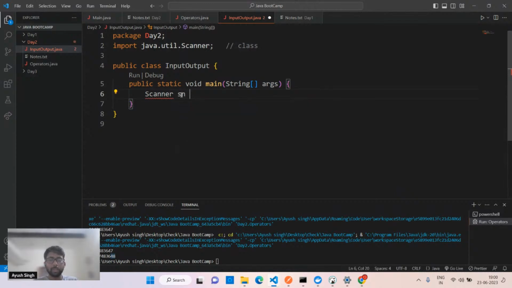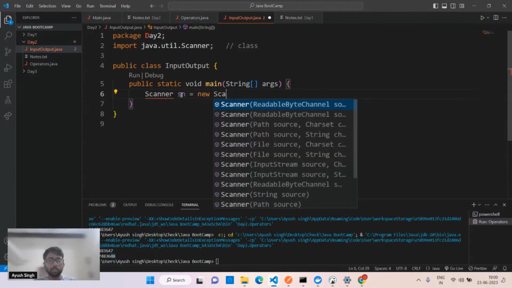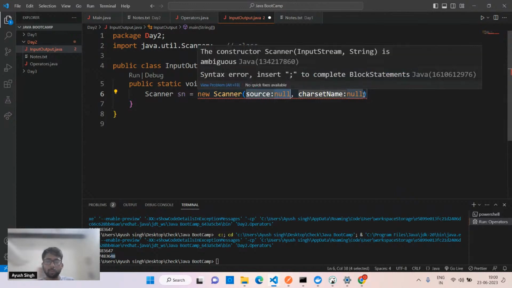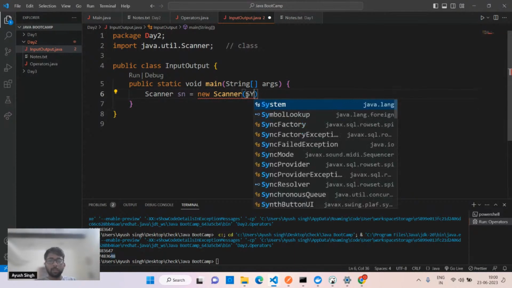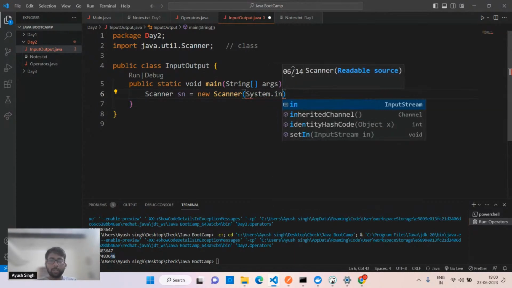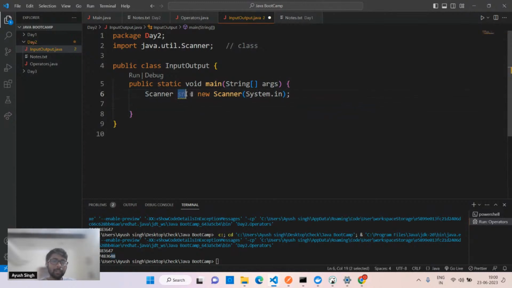So let's suppose, Scanner, I'll write as new. Just forget about this new and all those things for now. We don't need to pass the class name. We can simply pass System.in. So here we have to pass System.in, and that's it. So we have created the object of the Scanner. System.in means I want to use the input. That's simple, like when you are using System.out.println. Here we are passing this particular parameter to the Scanner to tell it I want to use the input method. So if you want to take input as an integer, we have a specific method in the Scanner, right?